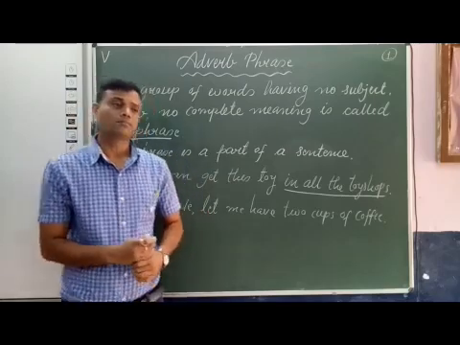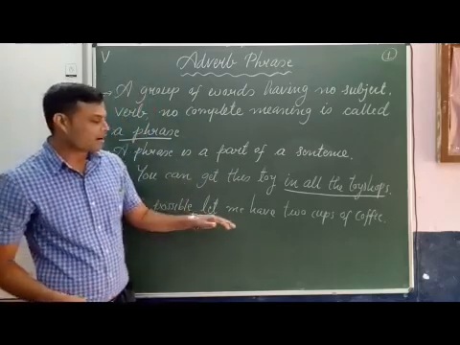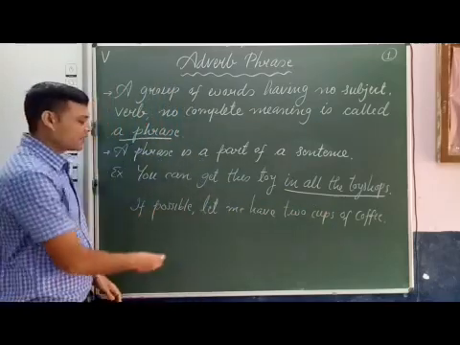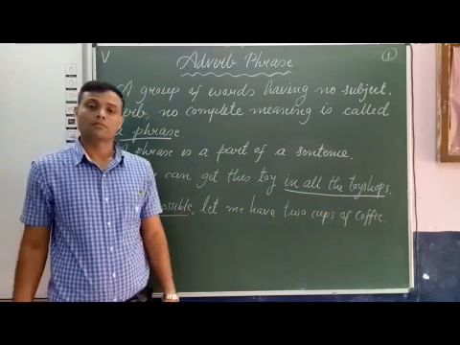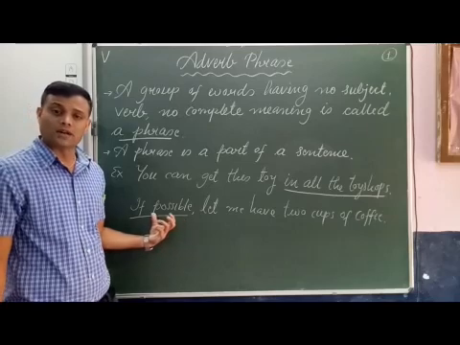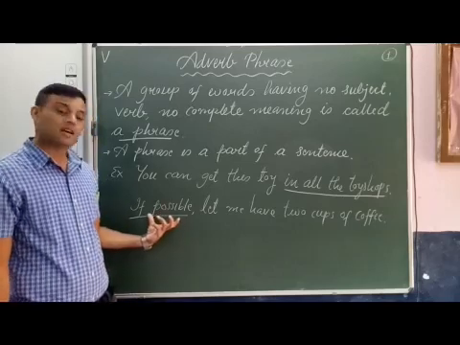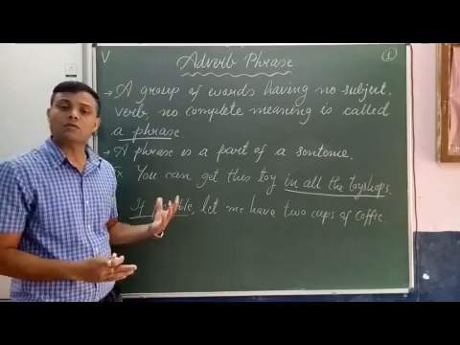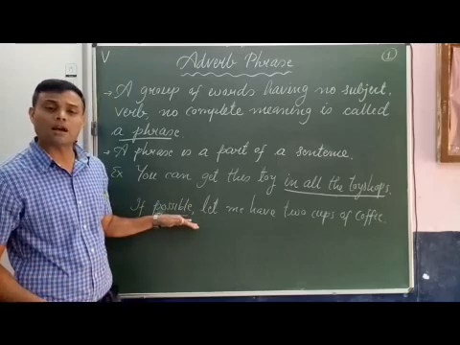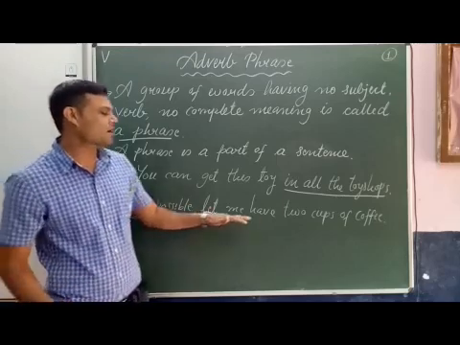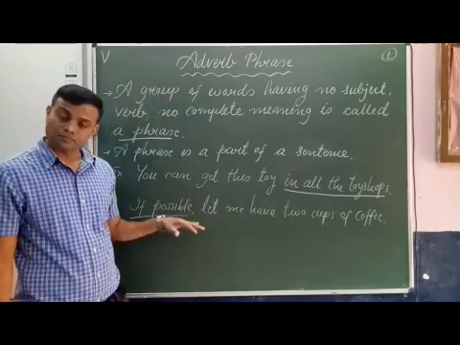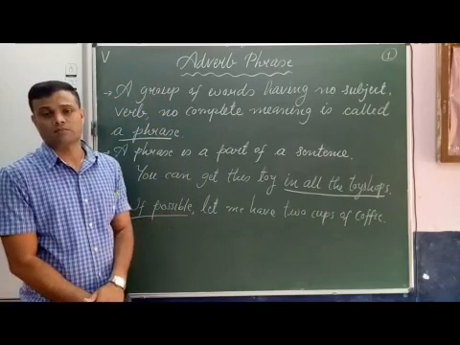See the next example. If possible, let me have 2 cups of coffee. In this sentence, the phrase is if possible. If possible is a group of words, 2 words, if and possible. It does not have a subject, it does not have a verb, it does not have complete meaning. And in this sentence, it is a part of a sentence: if possible, let me have 2 cups of coffee. So, if possible is a phrase.